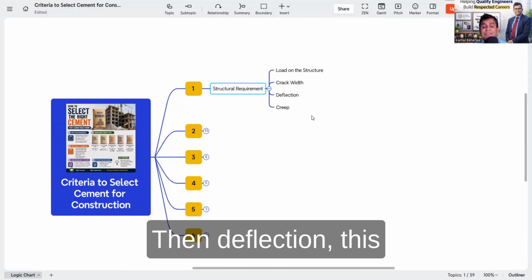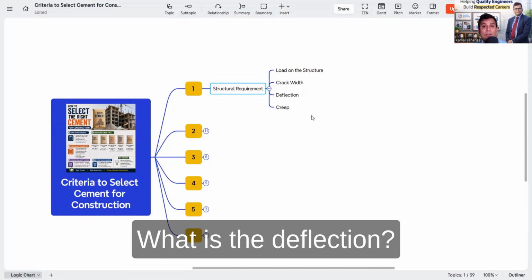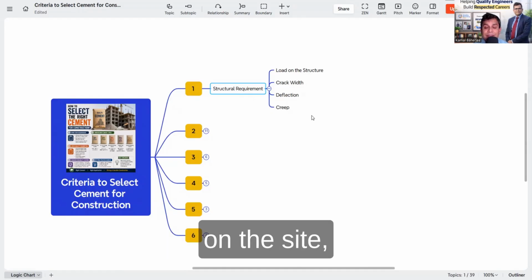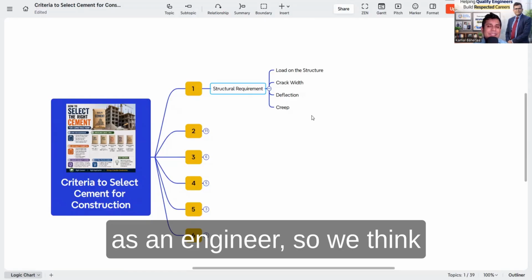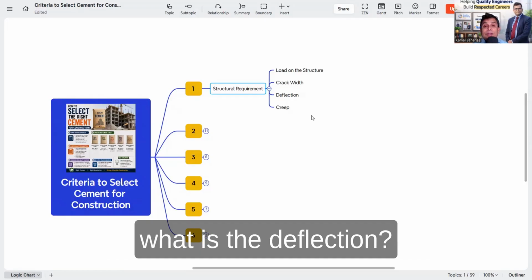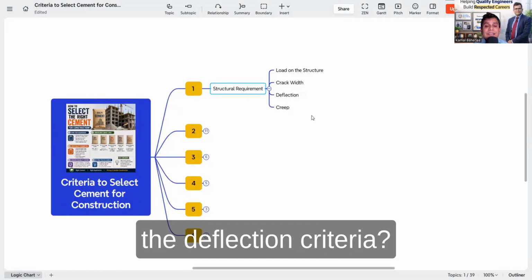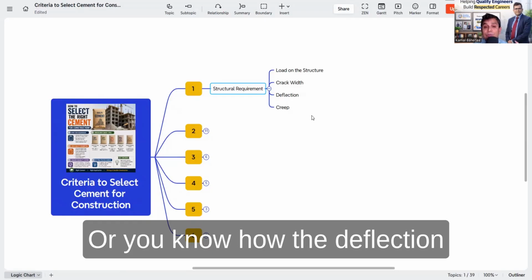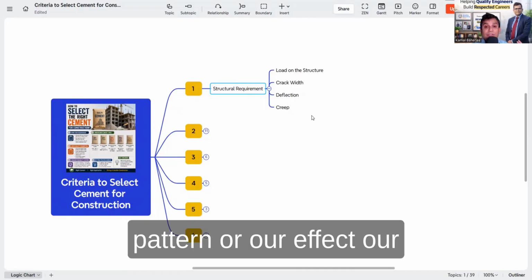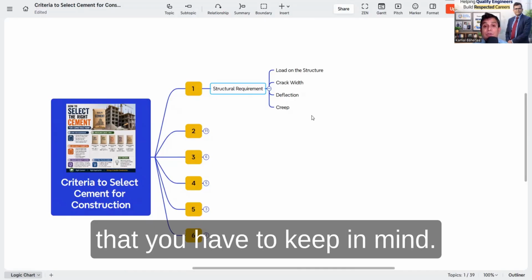Then deflection, which is a main criterion. Although it is part of design, we do not look after it because we work on site as engineers, so we think it is not our part. But as an engineer, you should know what deflection is and how it will affect our loading pattern and structural stability. You have to keep that in mind.